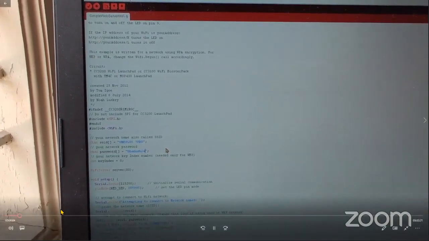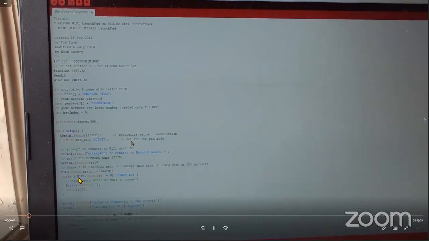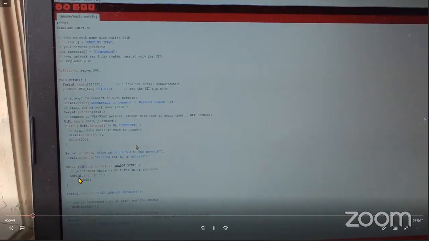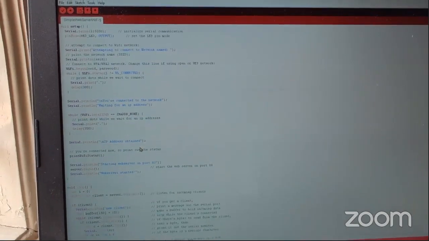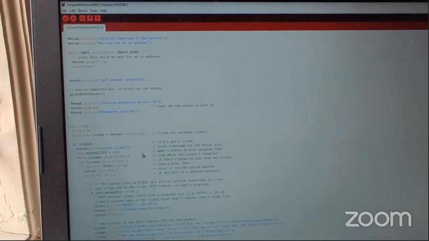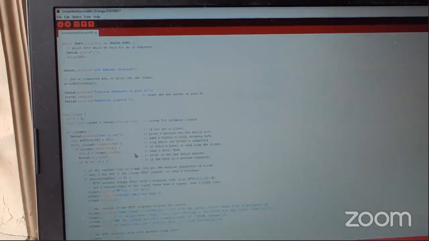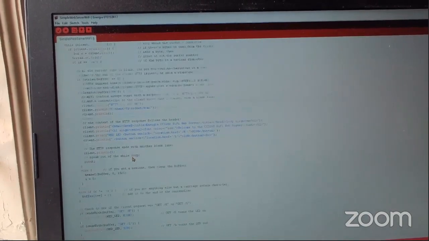This is the program in Energia. It is also a software from TI, very similar to your Arduino software. This is the program being done for the same microcontroller.